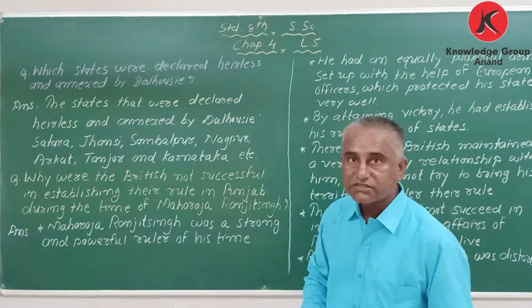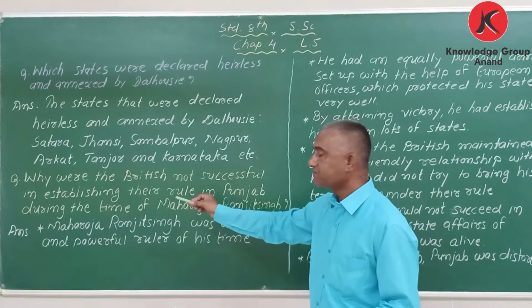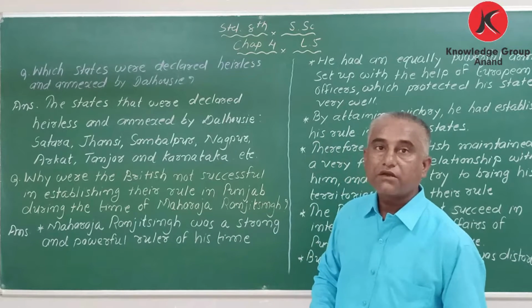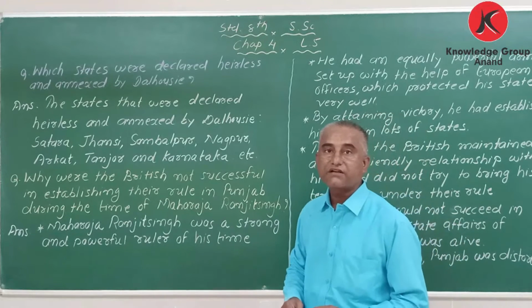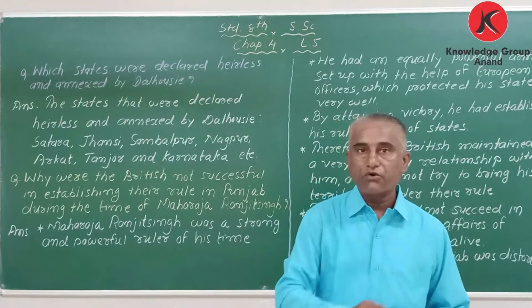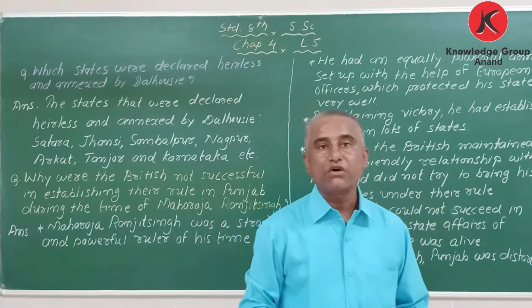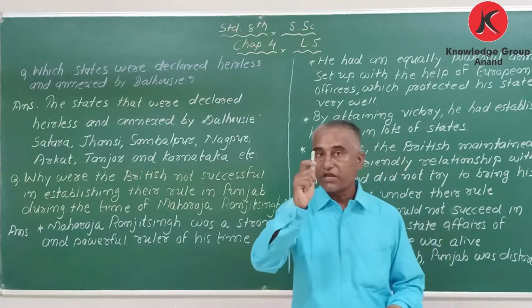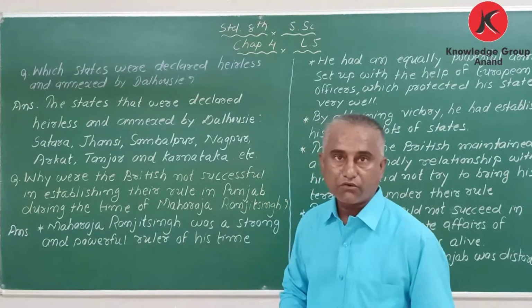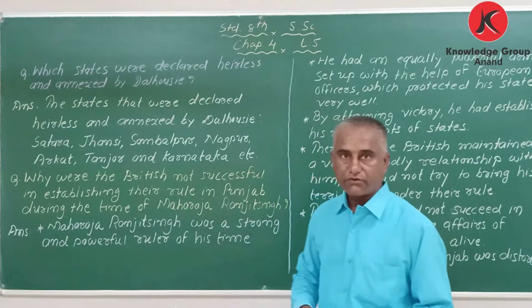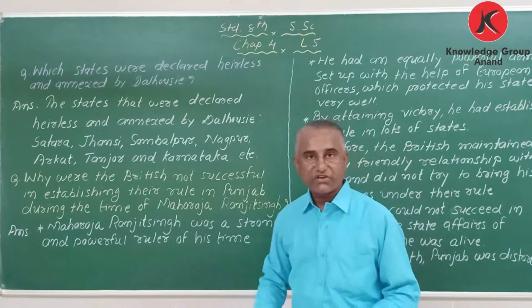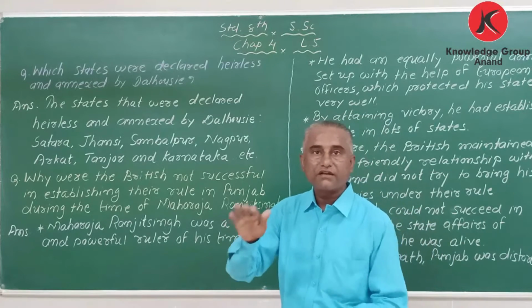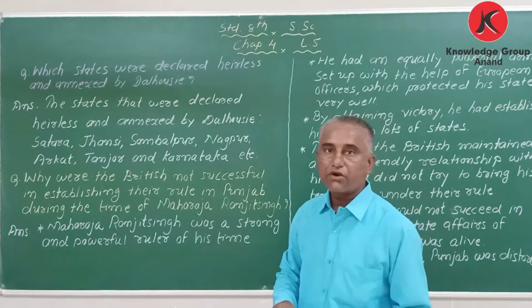Why were the British not successful in establishing their rule in Punjab during the rule of Maharaja Ranjit Singh? We know that Maharaja Ranjit Singh was the king of Punjab, and my dear student, he was a very brave, strong, powerful ruler. During his time, the Britishers tried to bring his rule under their control, but they were not successful.